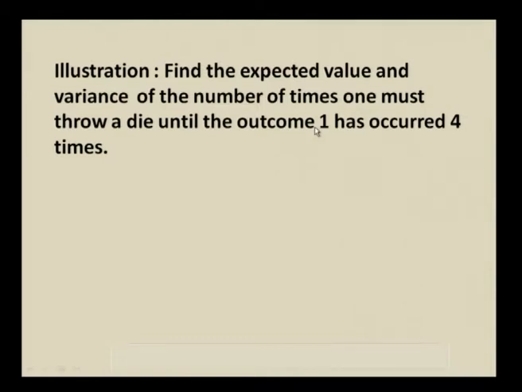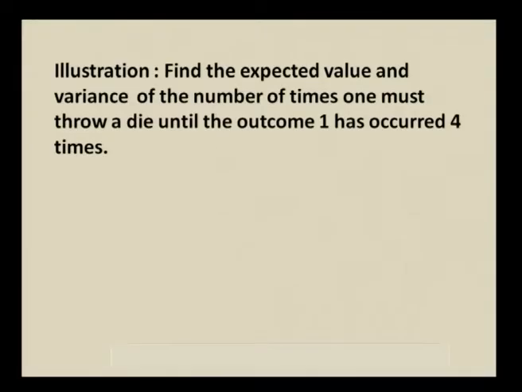of getting 1 in throwing a single die is considered as success. So, getting the success 4 times, what is the number of trials we require? For that particular number of trials, you are asked to find out mean and variance. So, repeating the trials till r successes happen is about negative binomial distribution. So, we have to use negative binomial distribution to find out this particular answer, that is expected value and variance.